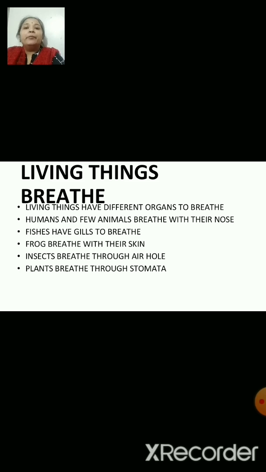And what about a non-living thing? Does your toy ask you for food? Does it cry and tell you to give it food? No, not at all. Because non-living things do not require food. Now, the next thing is living things breathe. So, what is breathing? Breathing means taking inside oxygen and giving out carbon dioxide. That is called breathing.